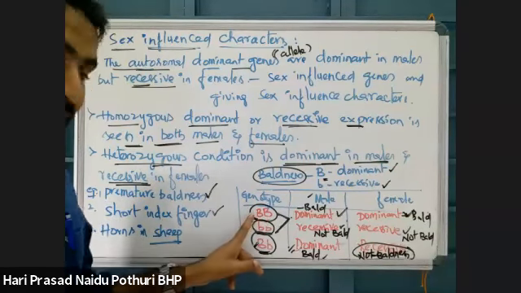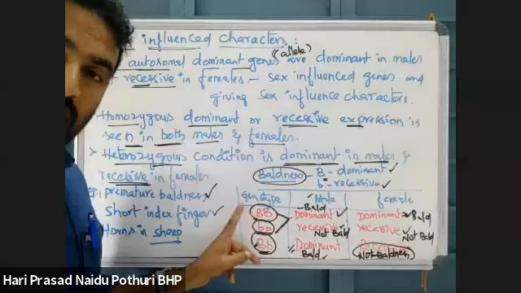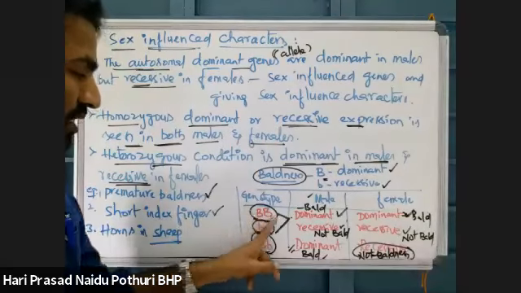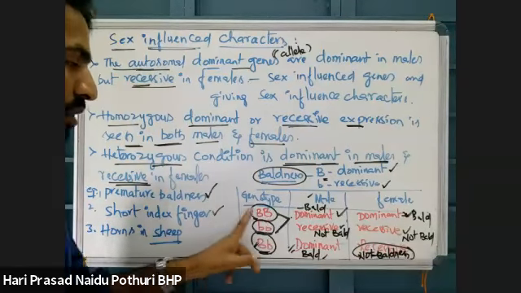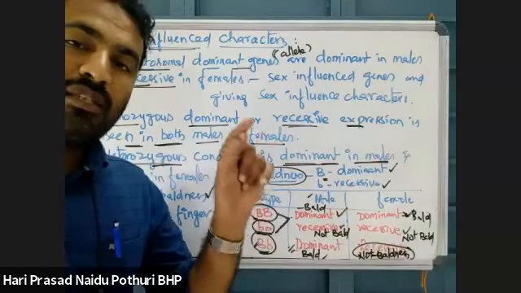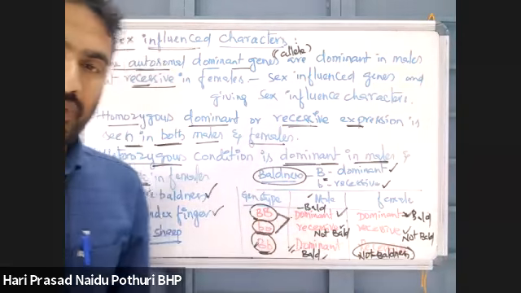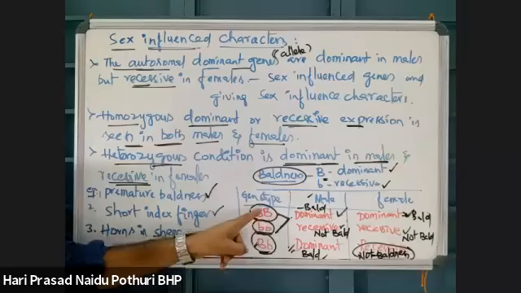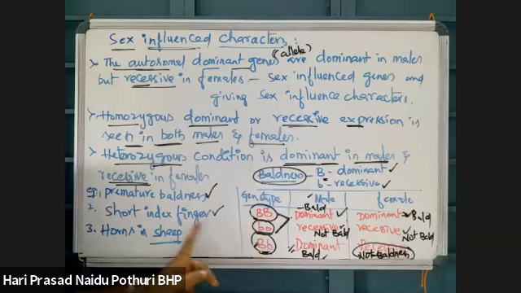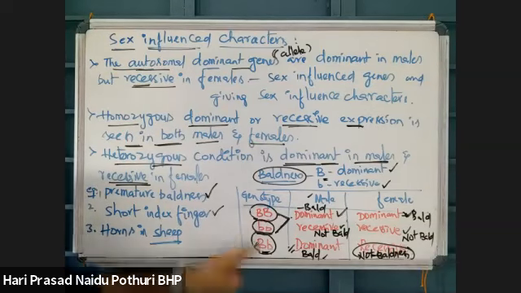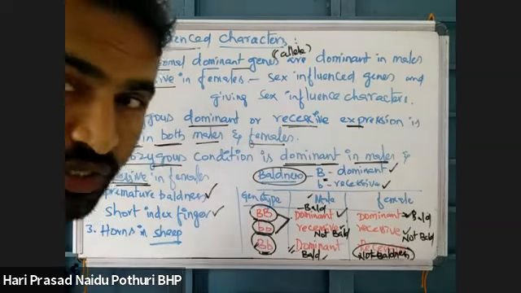The short index finger is also showing the same. If both genes for the short index finger are dominant, then females have a short index finger. Otherwise the females have a long index finger. But in males, both the homozygous dominant and the heterozygous condition show a short index finger. In recessive condition, the index finger is long. Horns in sheep are also the same.